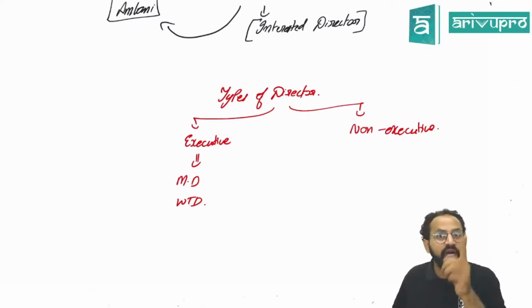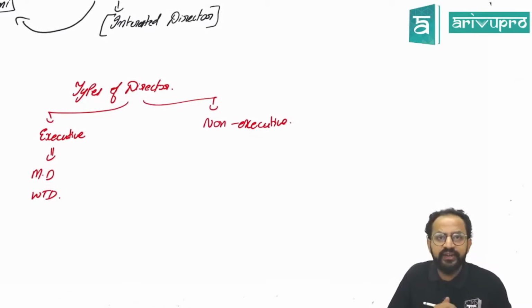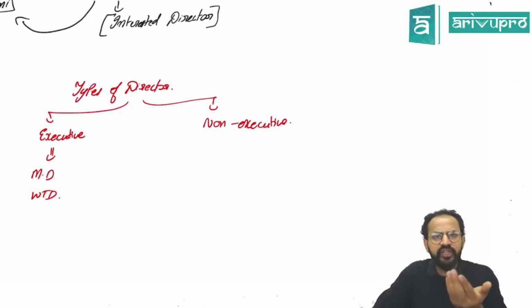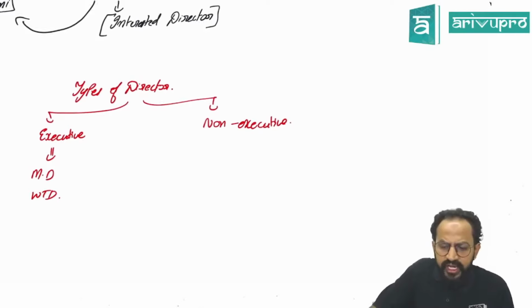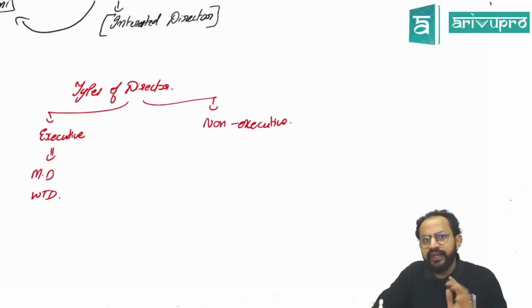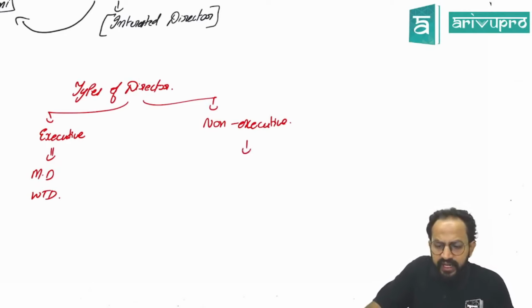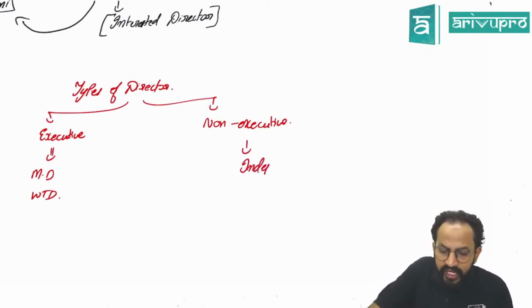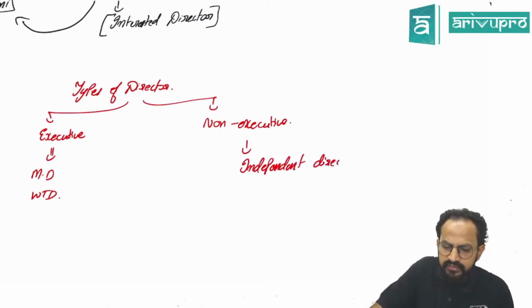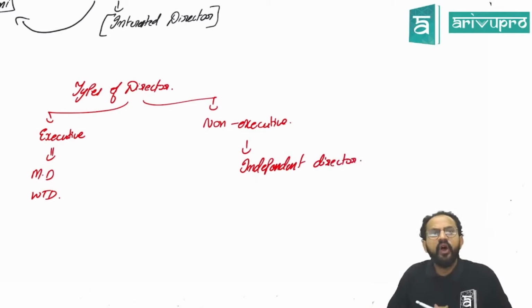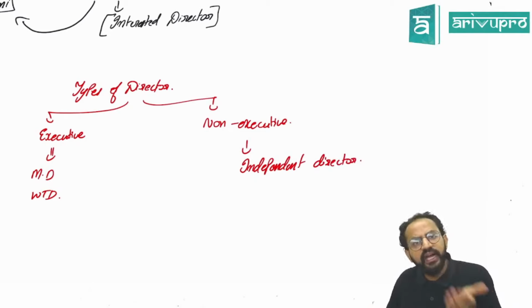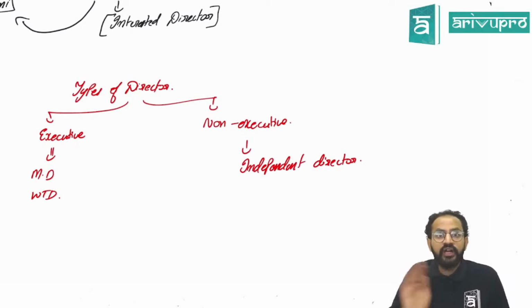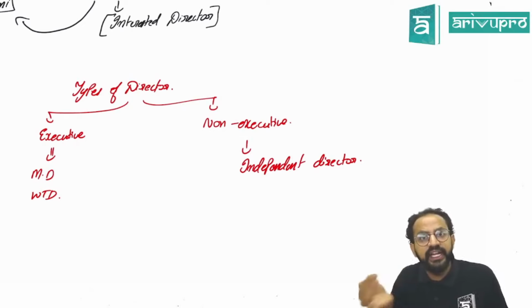Sir, now what are these non-executive directors? Guys, remember carefully, most of the students get confused here. Non-executive director and independent director are not one and the same. Under non-executive directors, the independent director is also one amongst the non-executive directors. All the independent directors are non-executive directors, but not all the non-executive directors are independent directors.